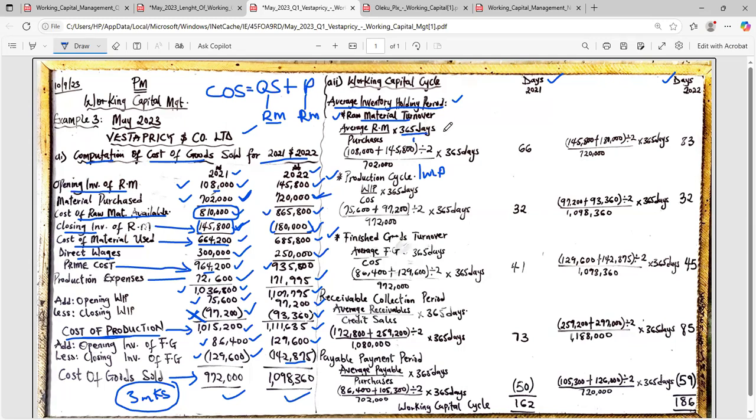Now let us pause. Why am I using average raw material? I can just use the raw material for 2021 figure and the raw material for 2022 figure, which is the closing materials. Why am I using average? Based on the question, I might use average. Come back to the question.